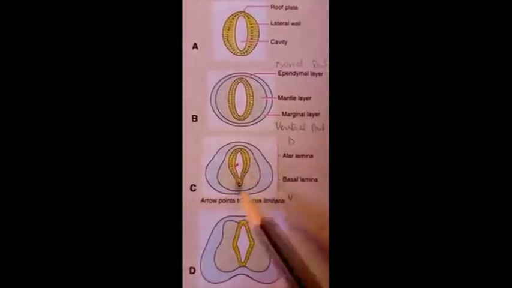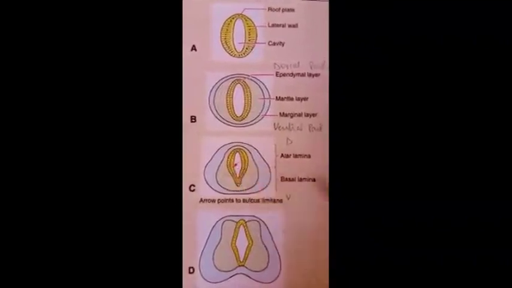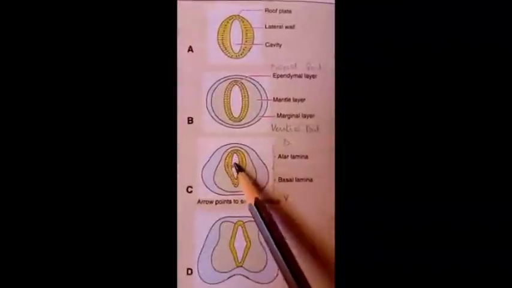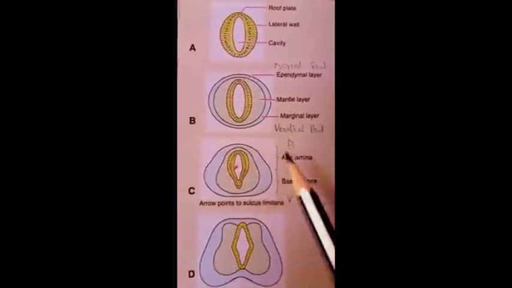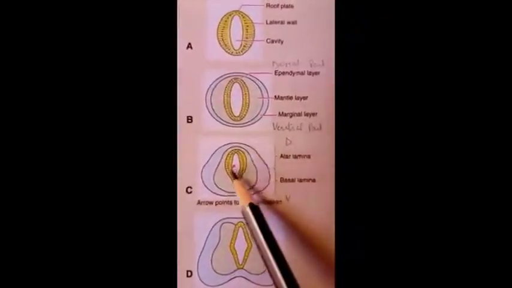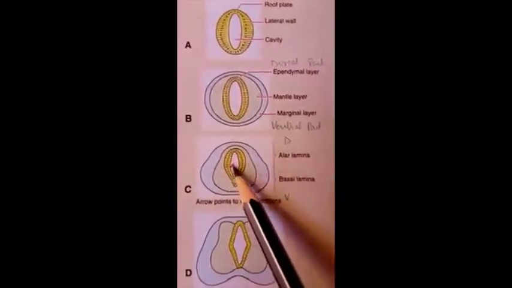Because of this unequal growth in the mantle layer, a line of separation appears between the anterior thickened part and the posterior thin part. That line of separation is known as the sulcus limitans. Because of the appearance of the sulcus limitans, the lateral wall of the developing spinal cord is divisible into two parts. The dorsal part that lies behind the sulcus limitans is known as the alar lamina, and the ventral part which is present anterior to the sulcus limitans is known as the basal lamina.